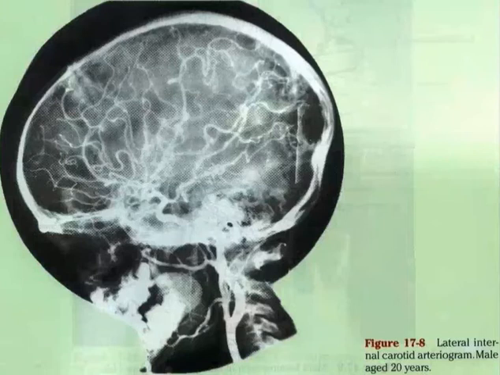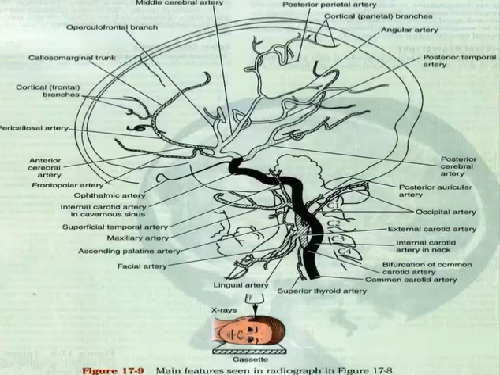Here we can see the internal carotid artery in the cavernous sinus, and these are the branches which can be visualized in the arteriogram to identify the involved pathology, for example atherosclerosis or any lesion which can compress the vessels leading to the infarction or hemorrhage.